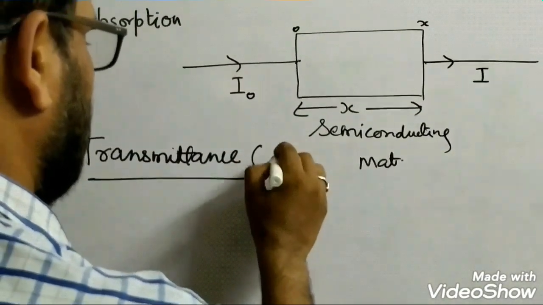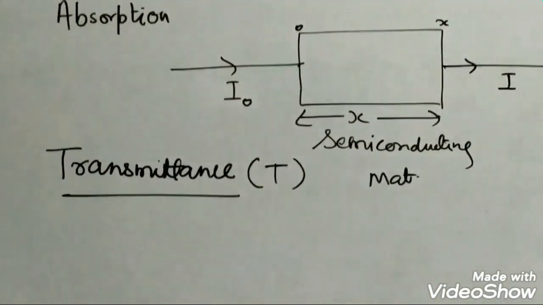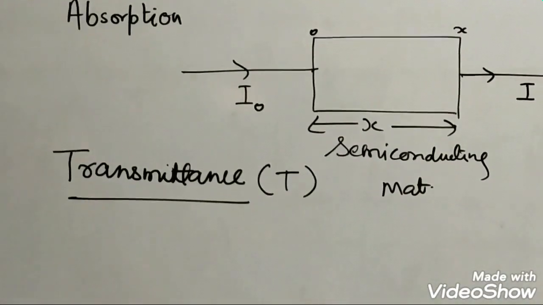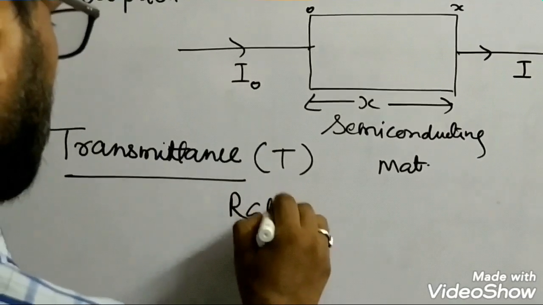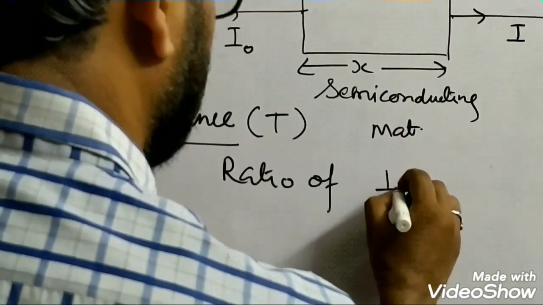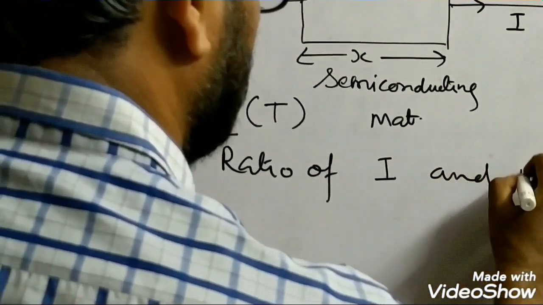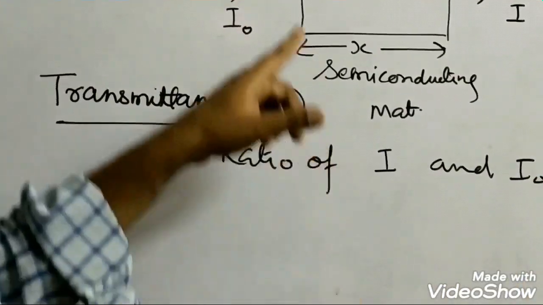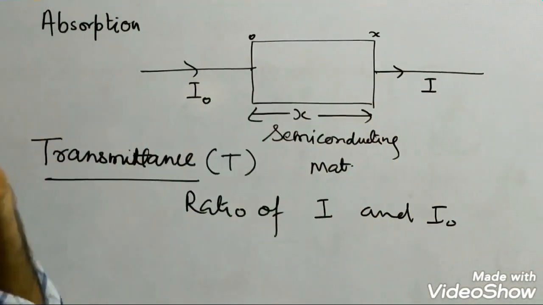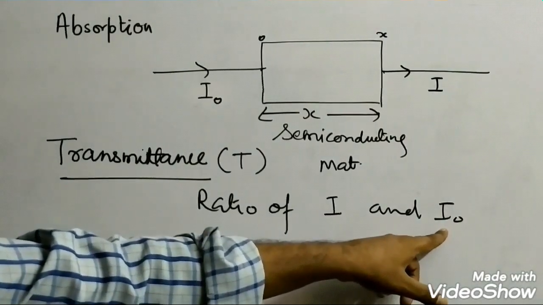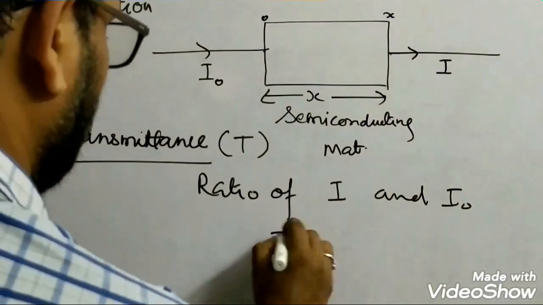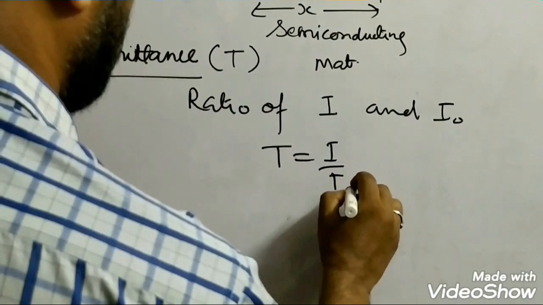It is denoted by the symbol T. Transmittance is the ratio of the intensity of transmitted light versus the incident intensity, I upon I naught.